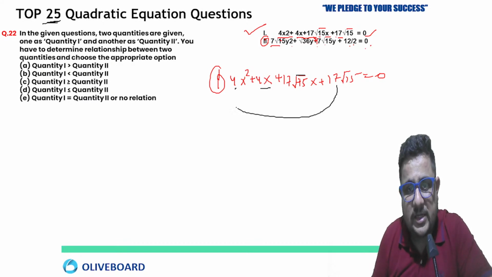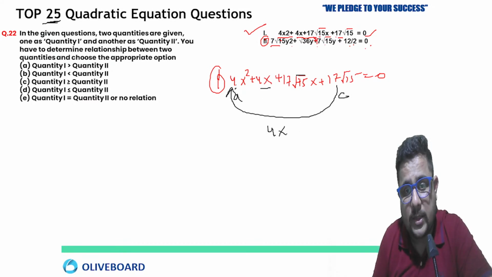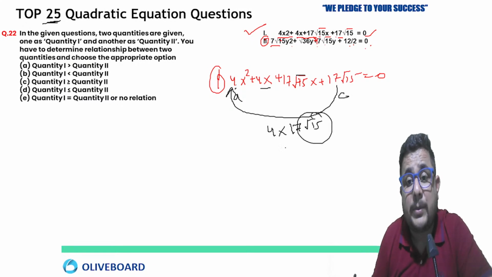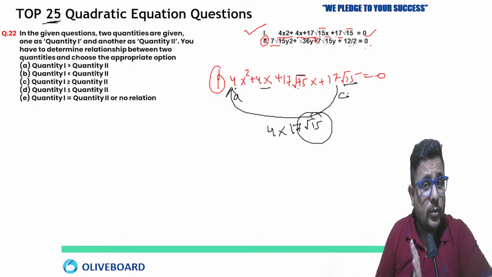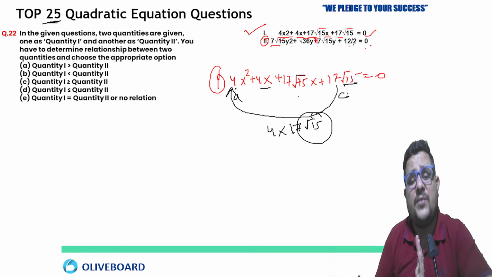So A multiplies C: 4 into 17 square root 15. You will get confused, sir. Imperfect square root is given here. No need to get confused.